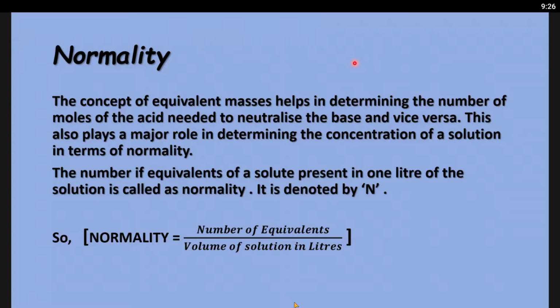Molarity is nothing but the number of moles divided by the volume of solution in liters. All you have to do is mention mole instead of equivalent. There is no big problem. The number of equivalents divided by the volume of solution in liters will give you the normality, based on the concept of equivalent mass in the moles of acids and bases that are needed to neutralize each other.